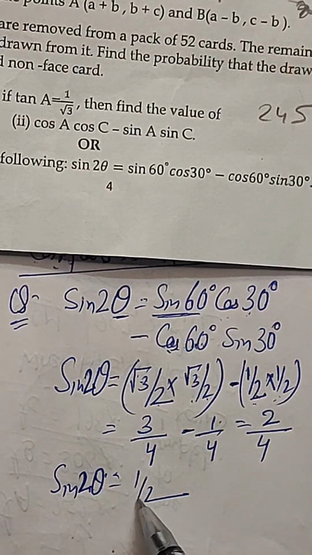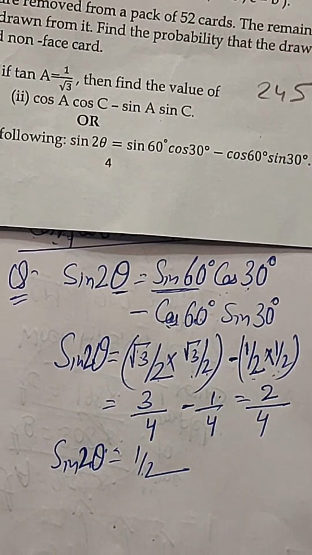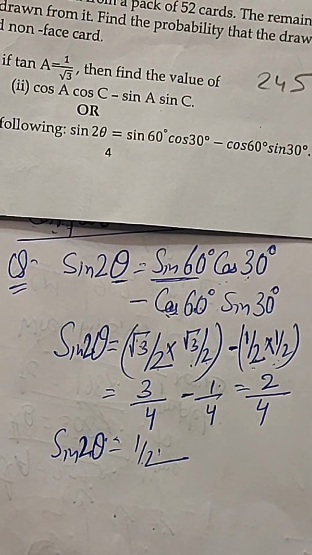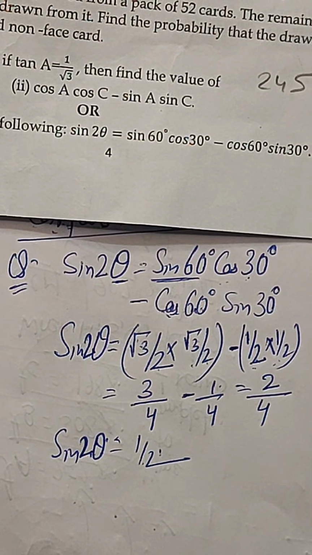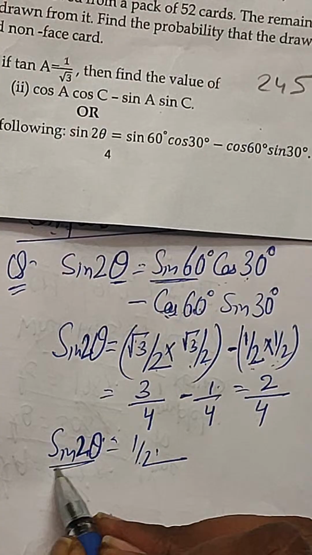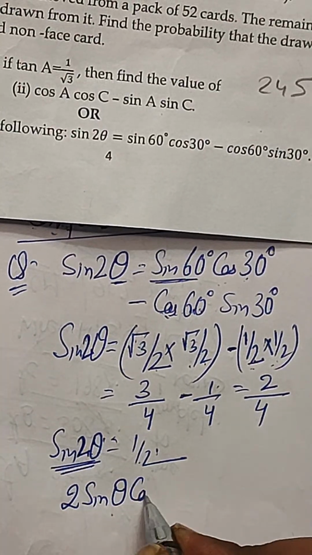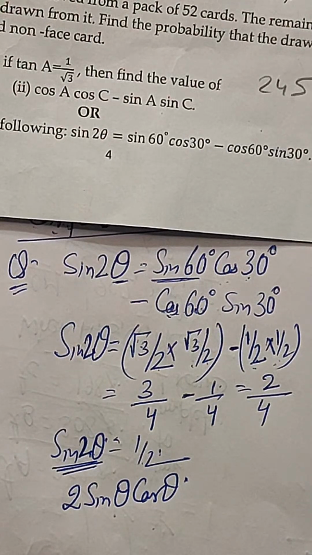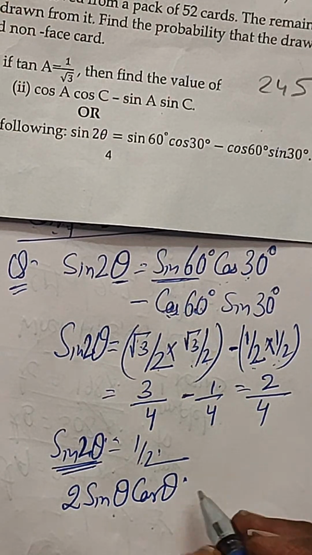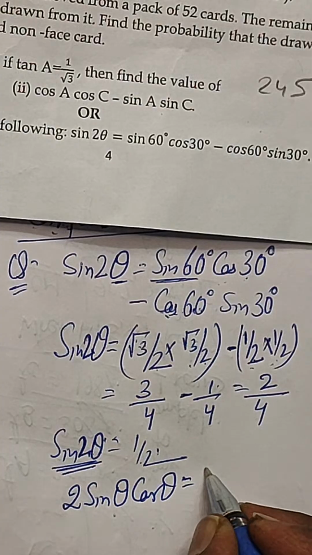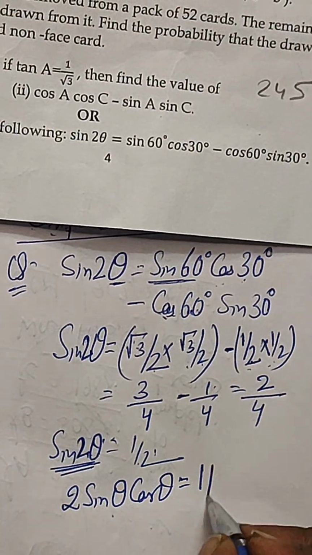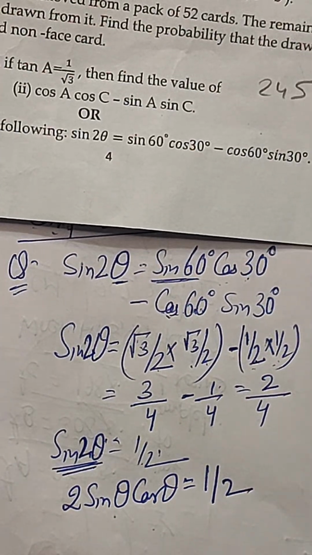Sine 2 theta is 1 by 2. Then what is the value of theta? If sine 2 theta is 1 by 2, then you know the formula of sine 2 theta is 2 sine theta cos theta, and this will be equal to 1 by 2.